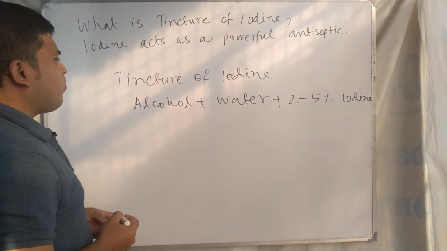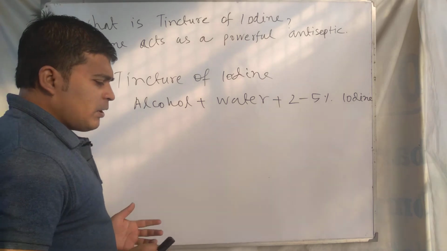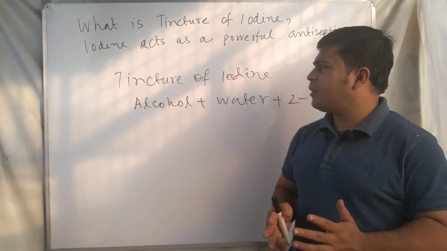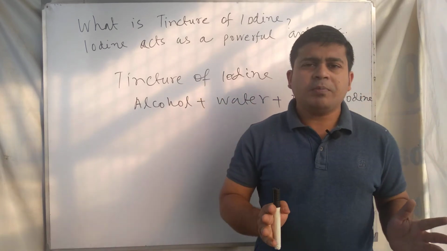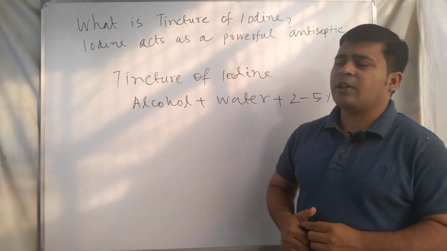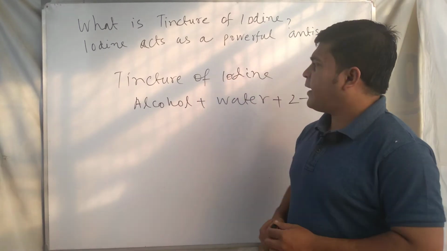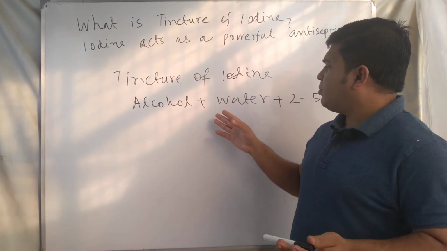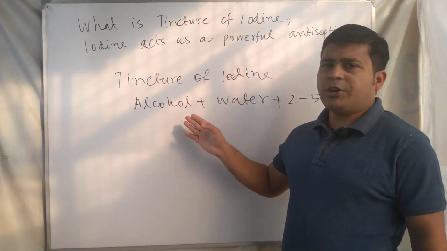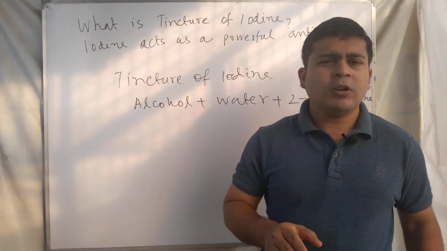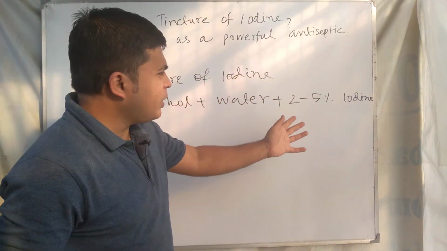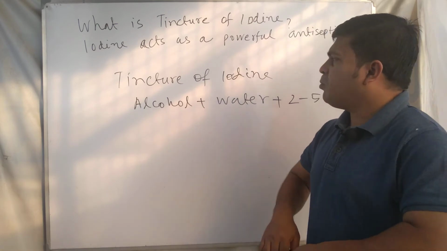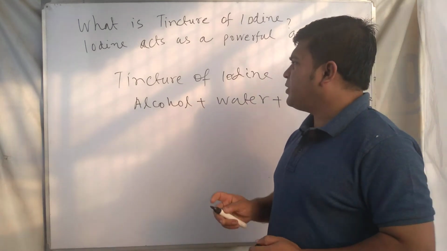Okay, so tincture of iodine means an antiseptic solution, a powerful antiseptic. Iodine is a very powerful antiseptic chemical, and tincture of iodine means an iodine solution in alcohol and water, containing 2 to 5% iodine. That time we call the mixture tincture of iodine.